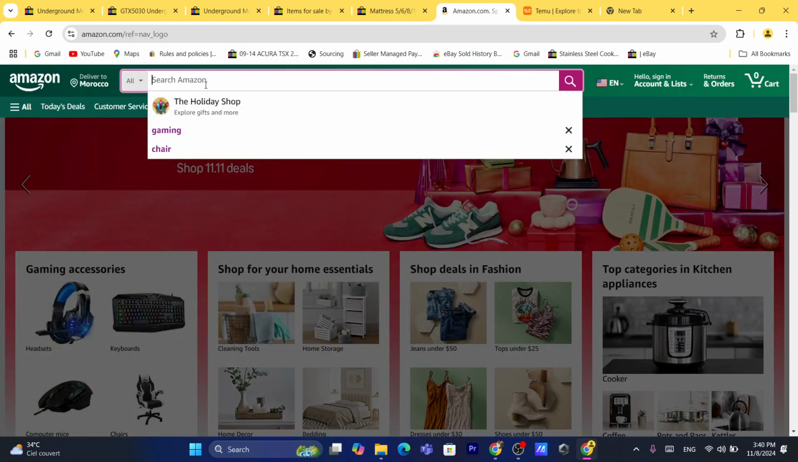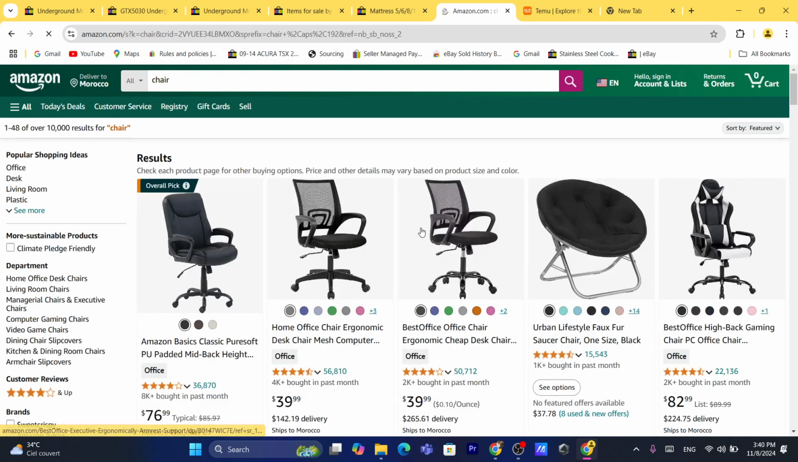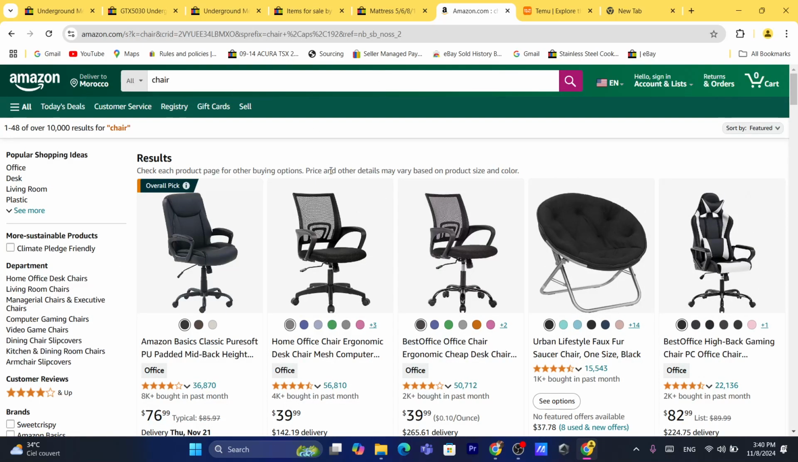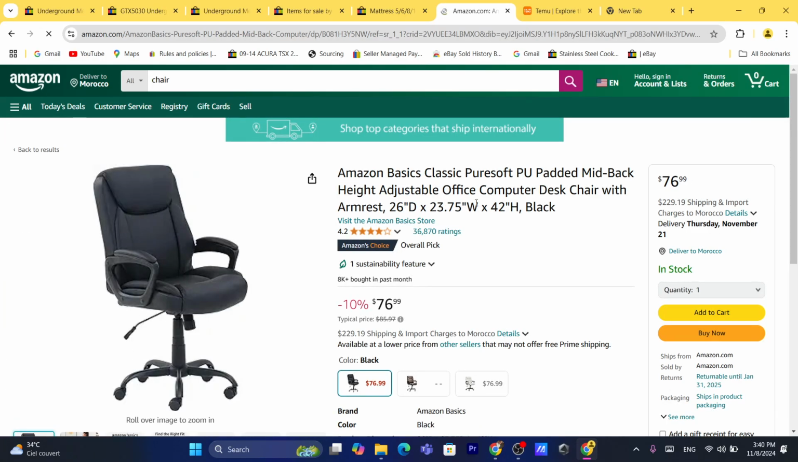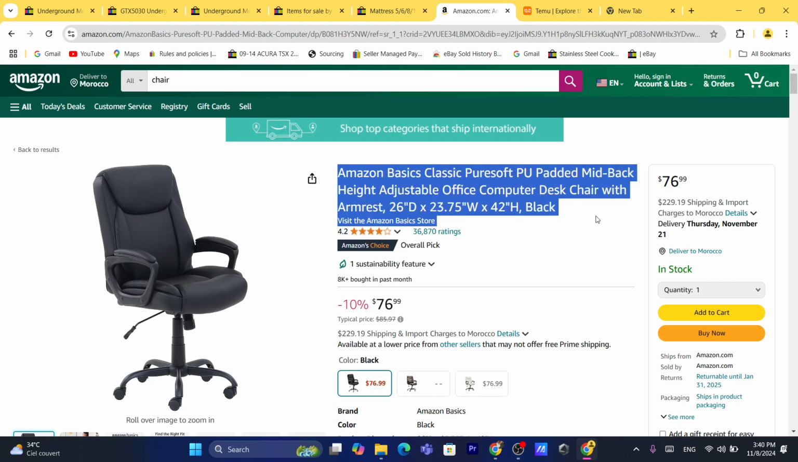Okay, you want to go to Amazon. You want to search, for example, whatever you want to import to your eBay. So for example, this product, as you can see, this chair. Okay, I'm going to click on it. As you can see, it has 36 ratings, so people really love this product on Amazon. A lot of people are interested in this product on Amazon. So should I list it or should I import this product to my eBay? The answer is no.